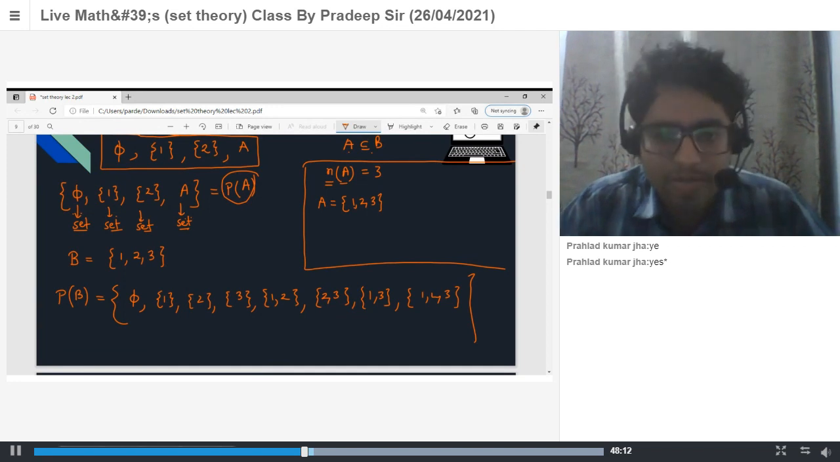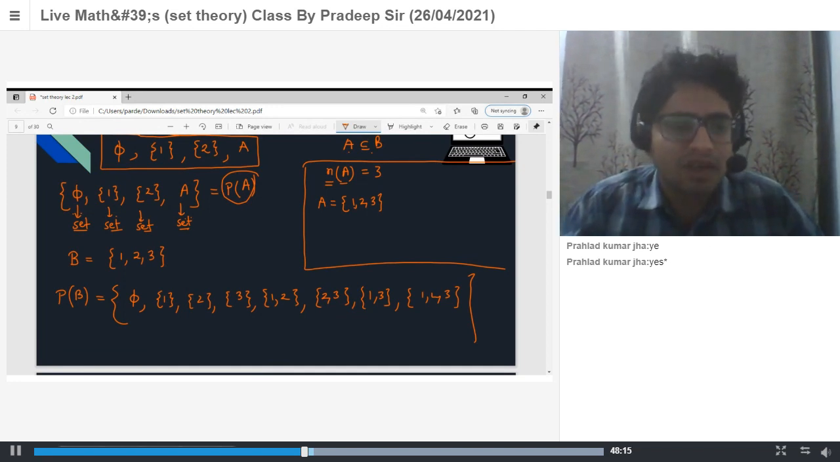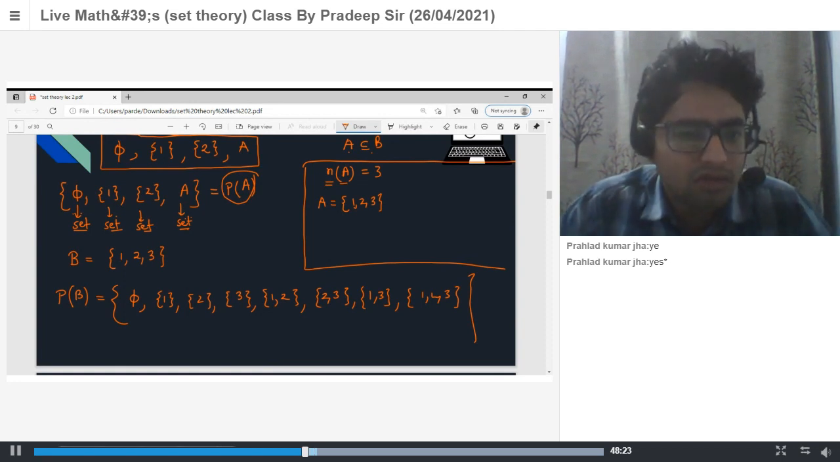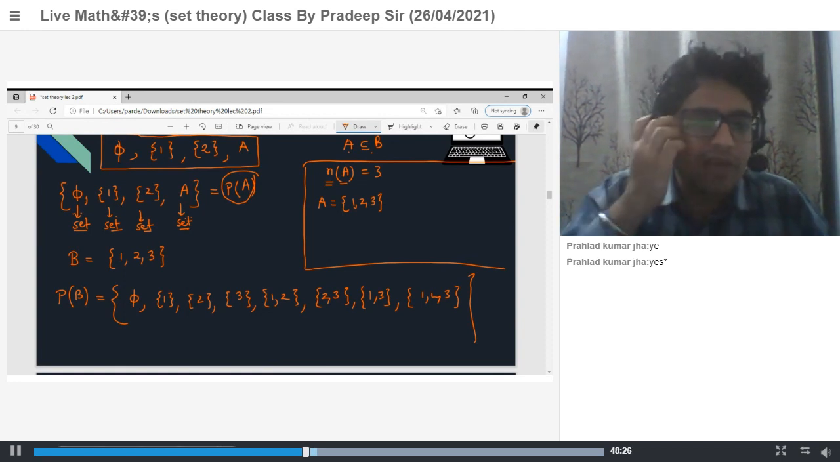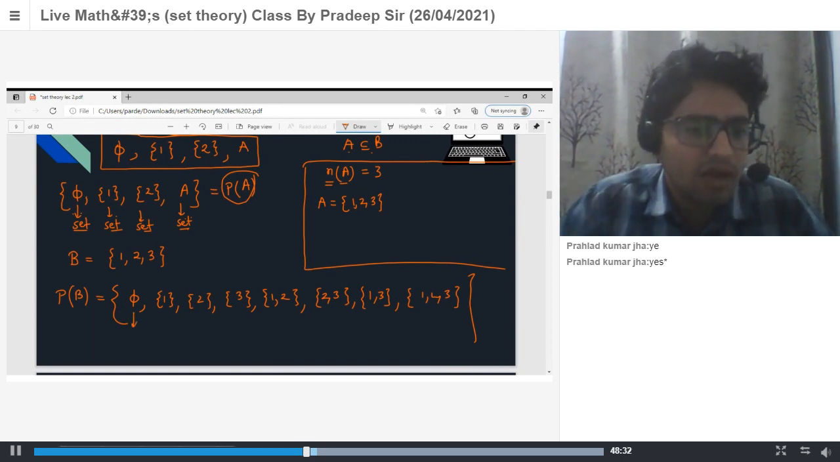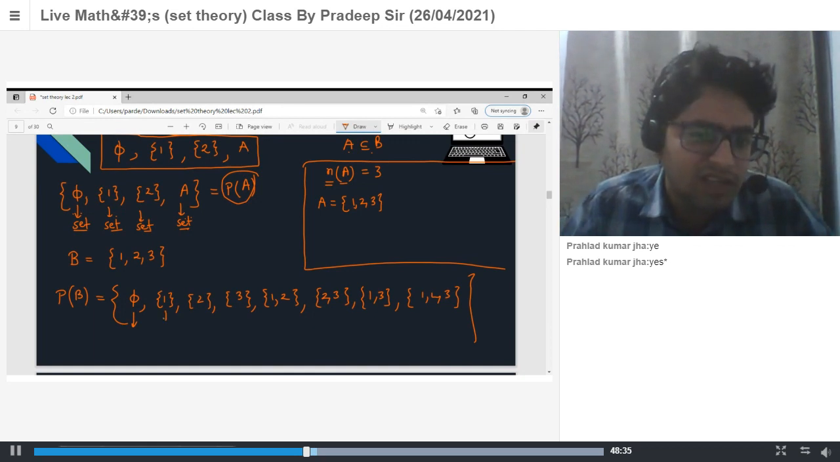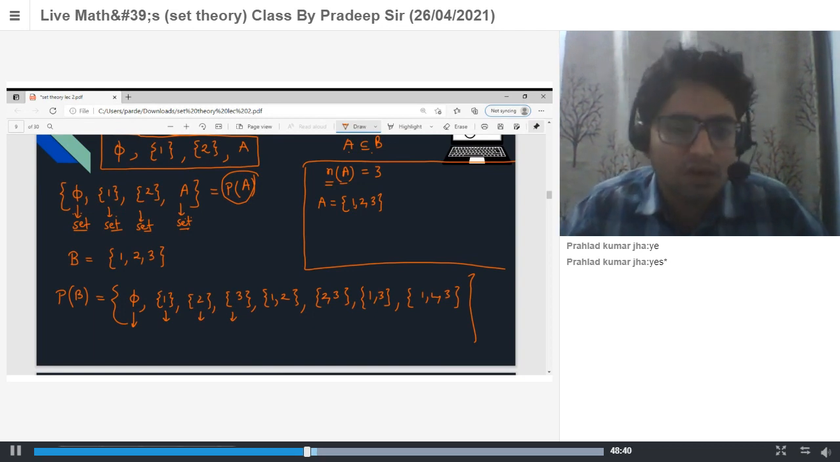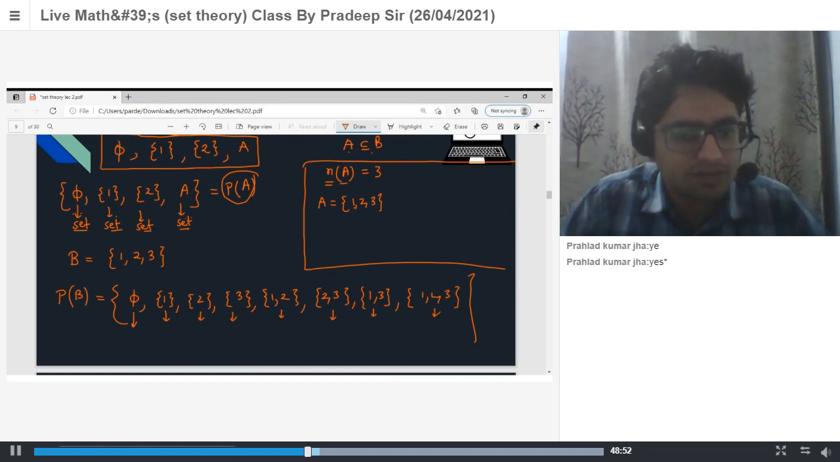So n(A) is 3. If B is a subset of A, then B contains less than or equal to 3 elements. Yes or no? Yes, sir. Now subsets with 0 elements: only one, the empty set. Subsets with 1 element are the singleton sets {1}, {2}, {3}. Subsets with 2 elements are {1, 2}, {2, 3}, {1, 3}, only 3 possibilities. Subset with 3 elements is the set itself.